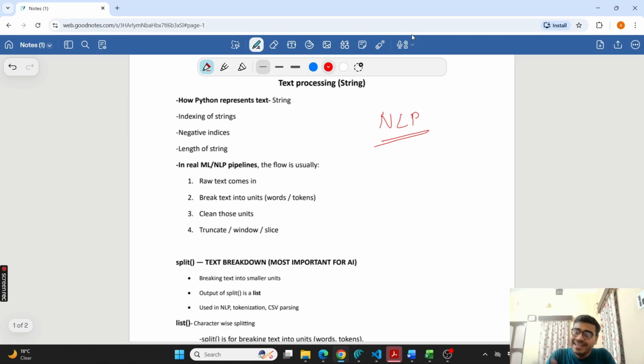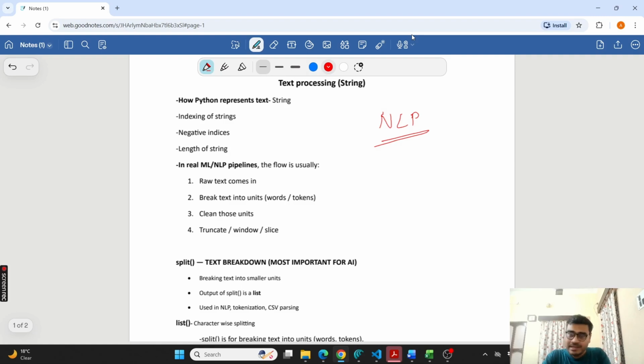While training LLMs like ChatGPT with textual data, you do a lot of processing. The textual data is not clean initially, so you need to clean it and process it. Processing means there are many operations you do on the text so that you get it ready for training the LLM. All these things we do in NLP.